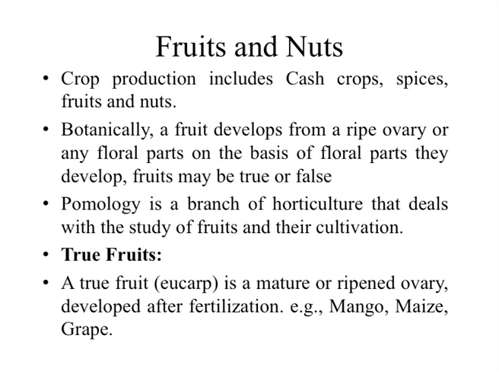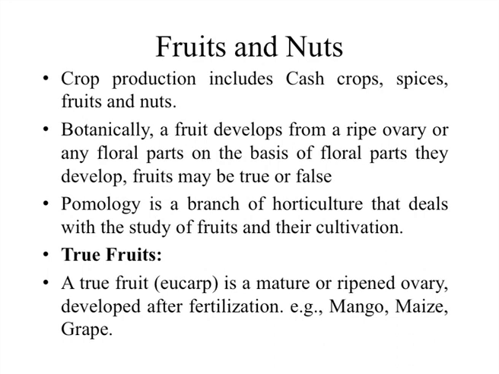Botanically, a fruit is developed from the ripened ovary, or from any floral parts. On the basis of the floral parts it develops from, fruits may be of two types: true fruits and false fruits. Pomology is the branch of horticulture that mainly deals with the study of fruits and the cultivation of nuts and fruits.